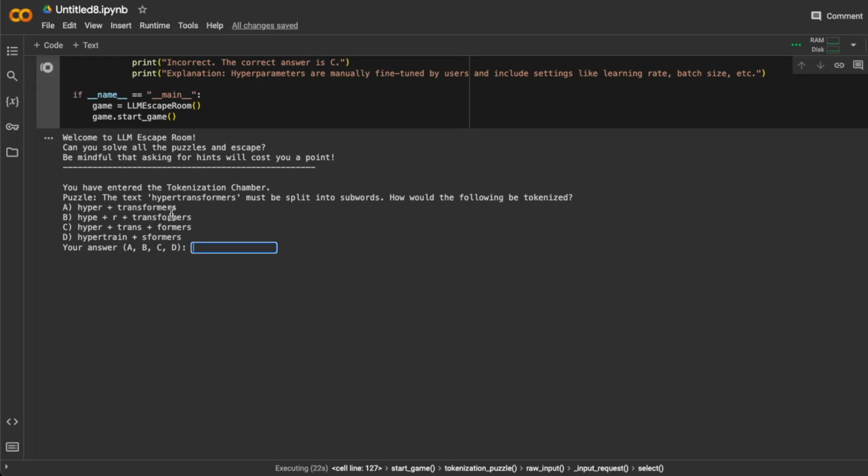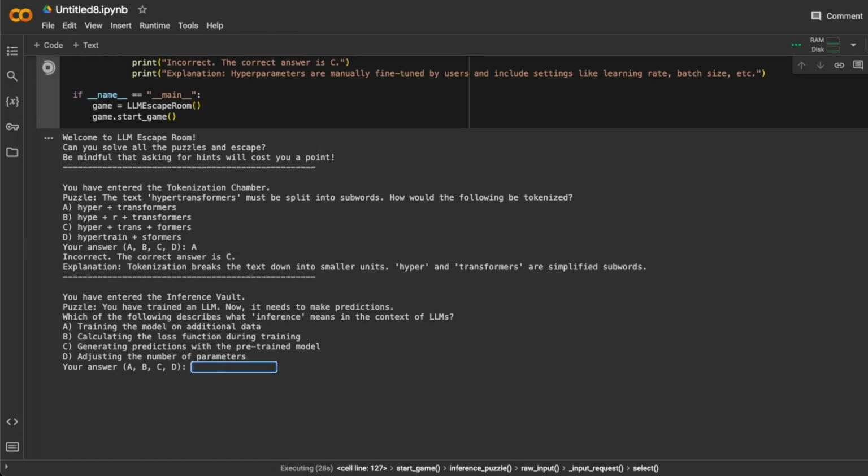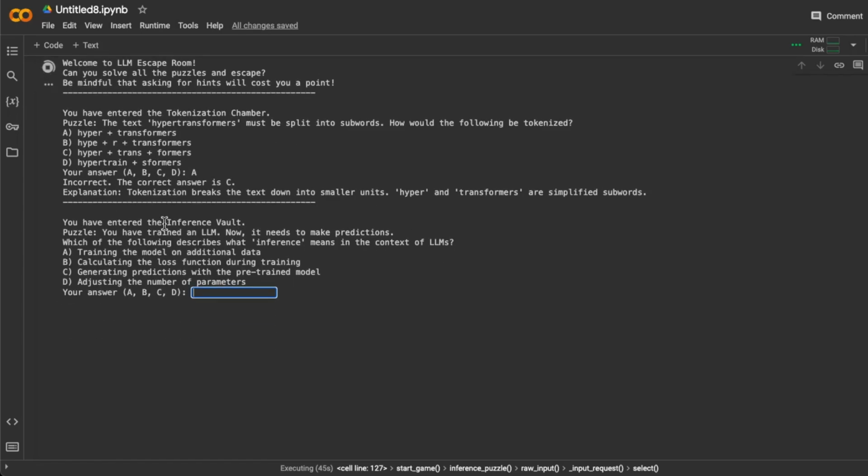All right, so I'm going to choose, let's see, I'm just going to go with A. So it says incorrect. The correct answer is C. Tokenization breaks the text down into smaller units. Hyper and transformers are simplified subwords. Okay, I guess hyper transformers, I guess that works. And then it says you have entered the inference vault. Puzzle: you have trained an LLM. Now it needs to make predictions. Which of the following describes what inference means in the context of LLMs?